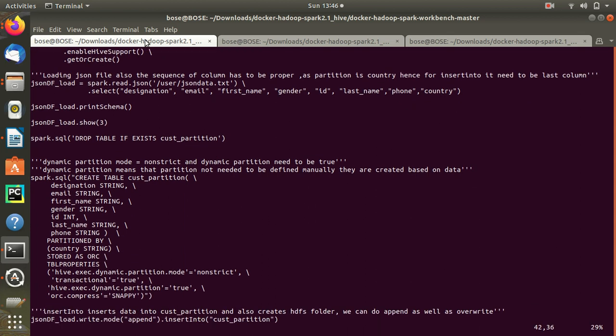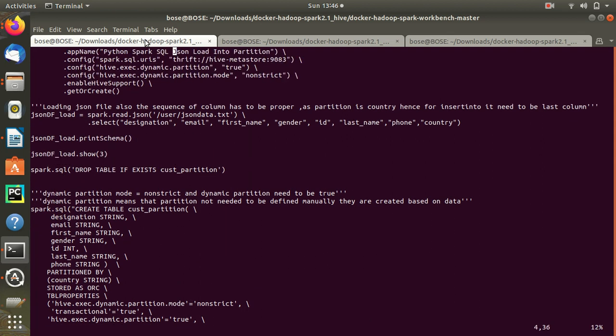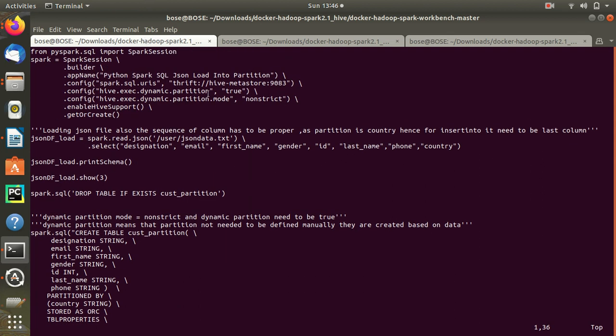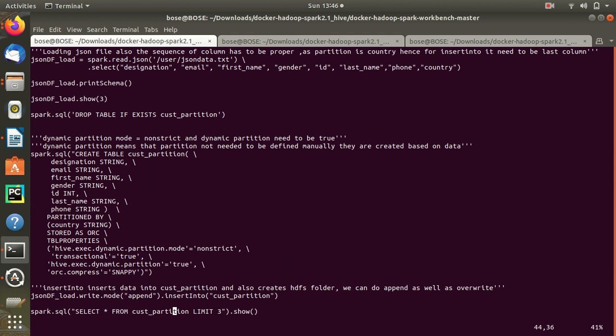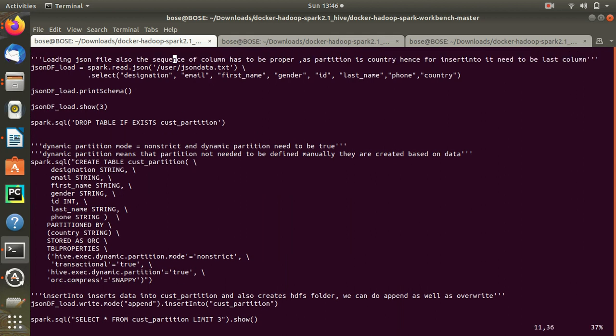So I am doing here, this is dynamic, and I am setting these two parameters. If you see these parameters, these parameters are needed for dynamic partitioning. One thing to keep in mind while you are doing an insert into: after you do this create table, which I have done, you have to insert the data which you have taken from this JSON format.